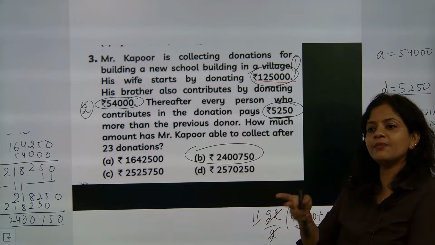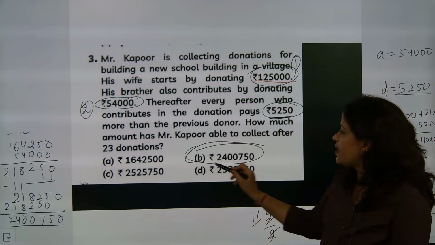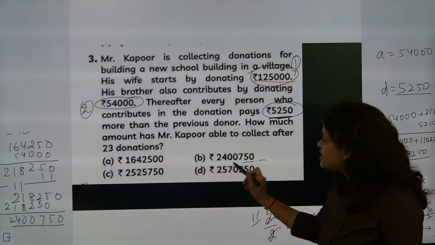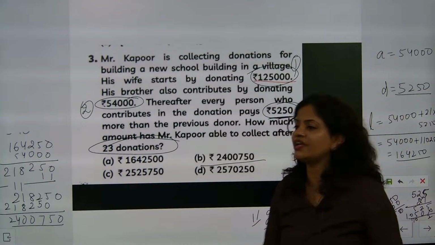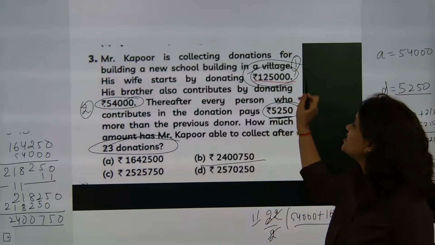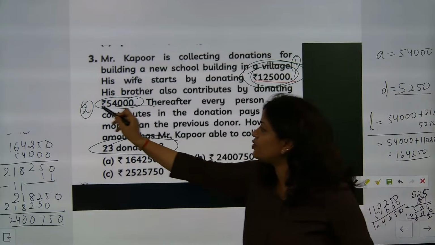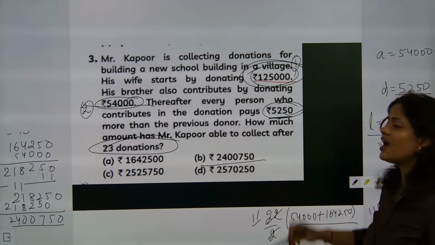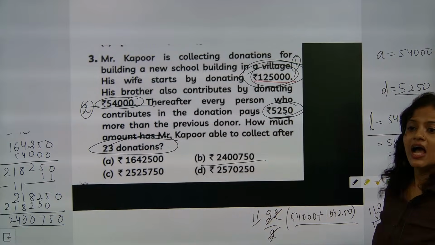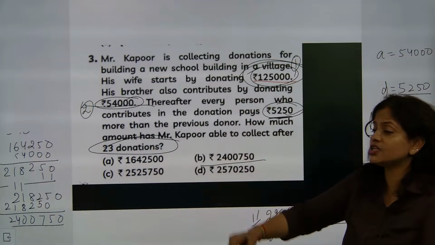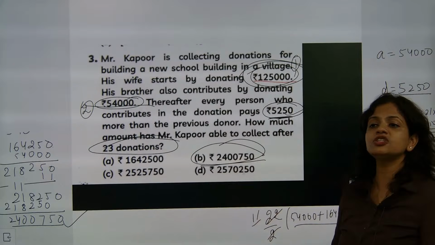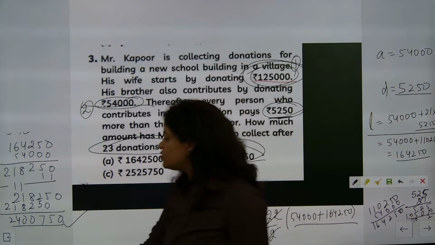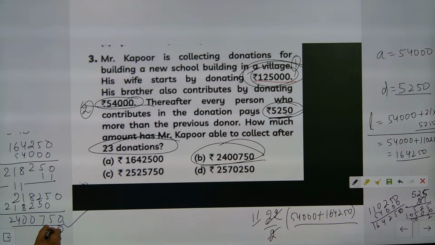If you get confused in the examination, this will happen. This part will come when it is 22 donations. You see, they are asking for 23 donations. The first donation is not in the AP. Starting from the second donation, and then the third donation means here you have to add. So we got the last term; after that, the sum of 22 donations. So this is only 22 donations. Are you understanding? The 23rd donation means you have to add here, you have to add 1,25,000.